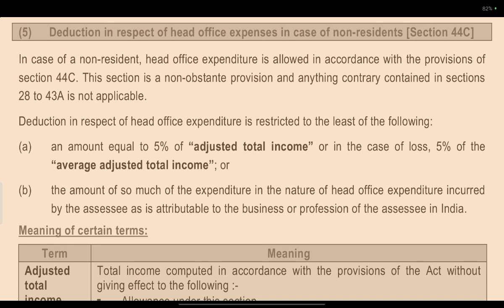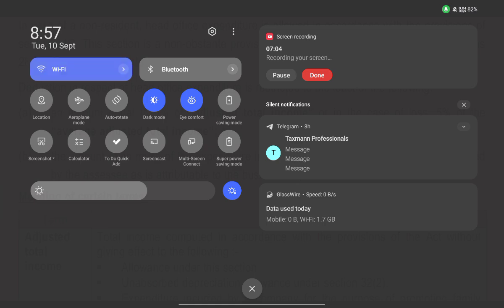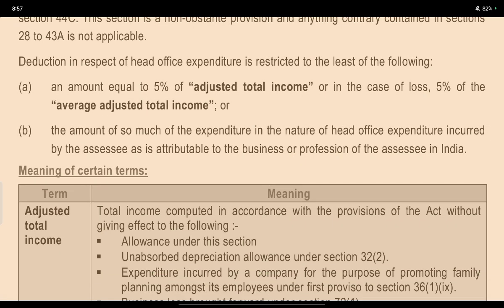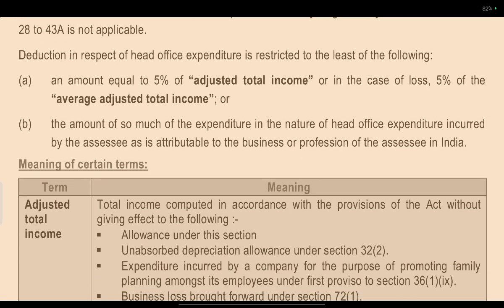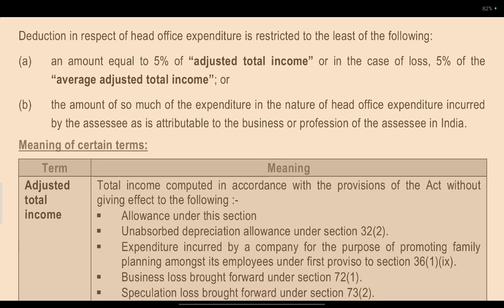The deduction in respect of head office expenditure is restricted to the least of the following. The amount equal to 5% of adjusted total income, or in the case of loss, 5% of the average adjusted total income. Or the amount so much of the expenditure, being of the nature of head office expenditure, as is incurred by the assessee and attributable to the business or profession of the assessee in India.